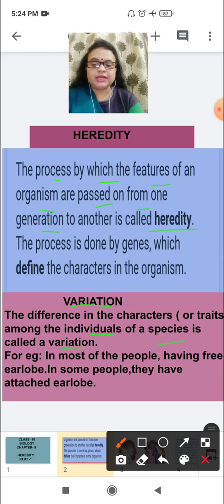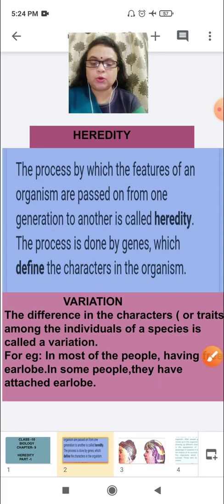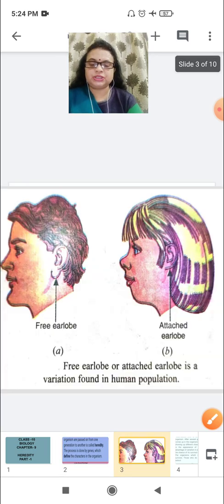Variation means, for example, if a mother has a dark complexion but the child has a fair complexion, this is a dissimilarity. Dissimilarities can be in height, in visible features, or in genetic features. We will take one example. Most people have free earlobes, but some people have attached earlobes.